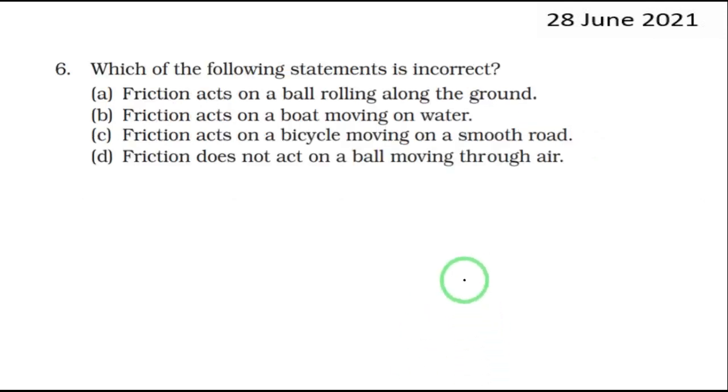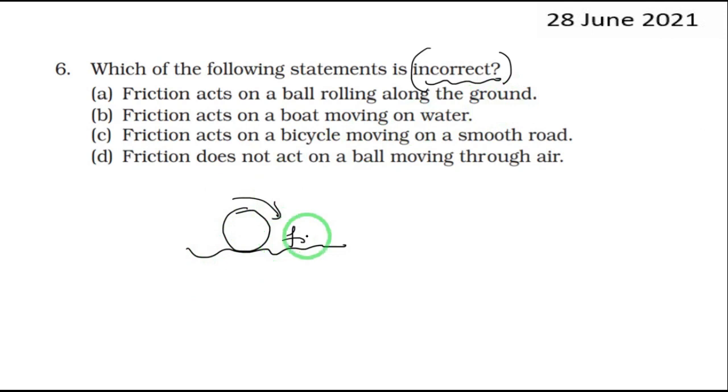We'll go for the next question. Which of the following statements is incorrect? So carefully you have to read here. We used to read which of the following statements is correct, but what is asked here is incorrect. That's why we have to be very, very observant in reading. Friction acts on a ball rolling along the ground. So if a ball is rolling along the ground, definitely there is friction, and what is this friction called? Rolling friction, right? We have studied this.